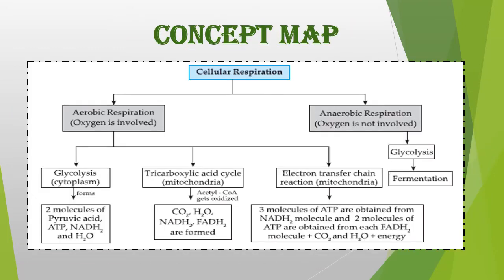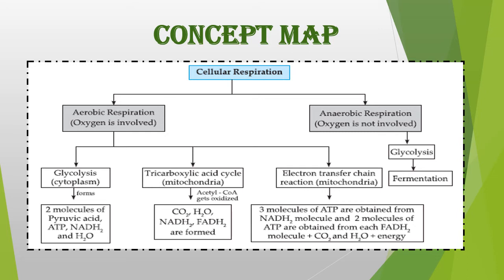Okay, now this concept map will help you to memorize the important steps in both types of respiration. Now, this is called cellular respiration. The two types of cellular respiration are aerobic, where oxygen is involved, and anaerobic respiration, where oxygen is not involved. Let us go with anaerobic respiration first, which has only two steps, that is glycolysis and fermentation.